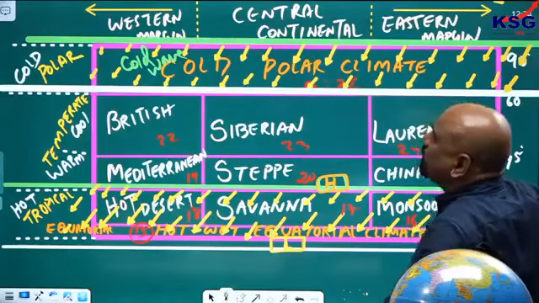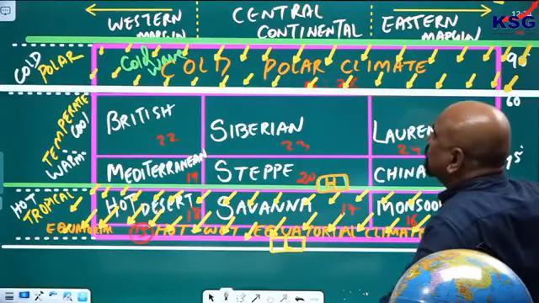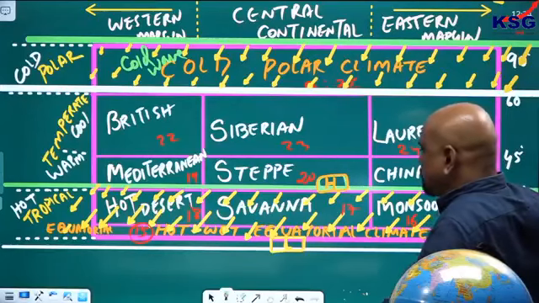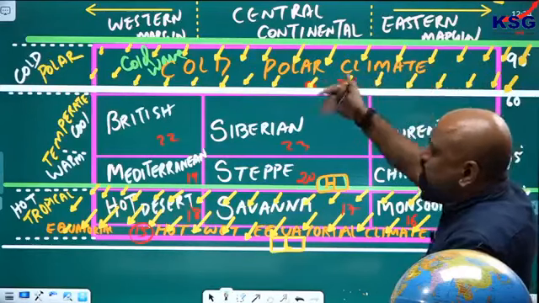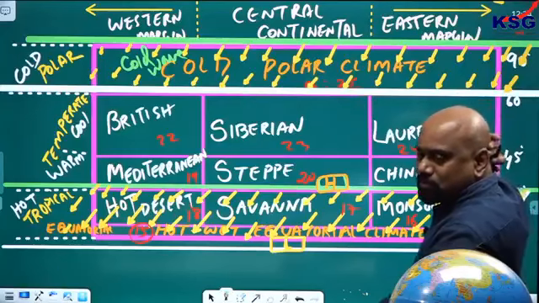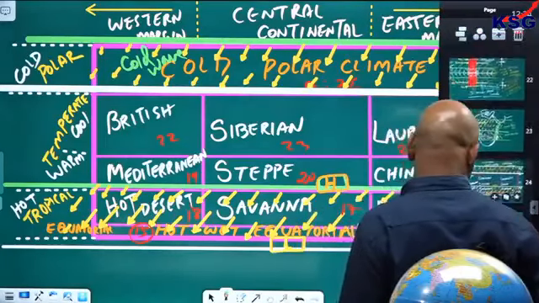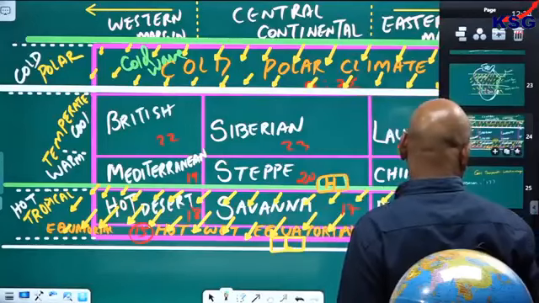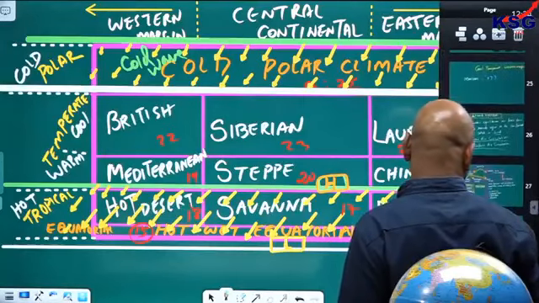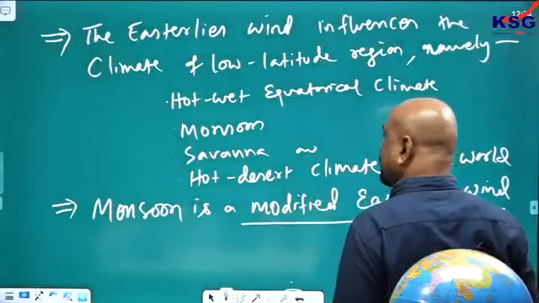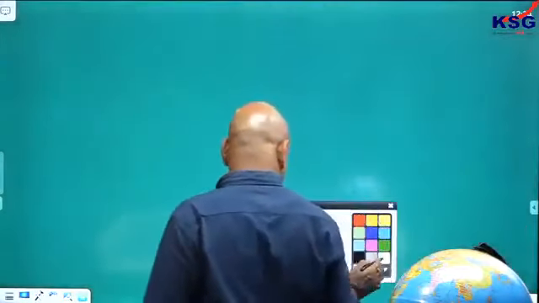High latitude climate is greatly influenced by the polar easterlies wind. Polar easterlies influence only the cold polar regions. Isn't it? So I will go for the next one. Polar easterlies wind.